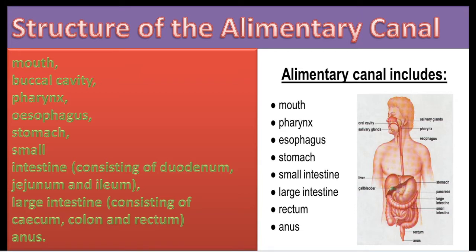The alimentary canal is a muscular, coiled and tubular structure starting from your mouth and ending in the anus. The parts coming under the alimentary canal are the mouth, buccal cavity, pharynx, esophagus, stomach, and small intestine, which consists of duodenum, jejunum and ileum. The large intestine consists of cecum, colon and rectum, and also the anus.